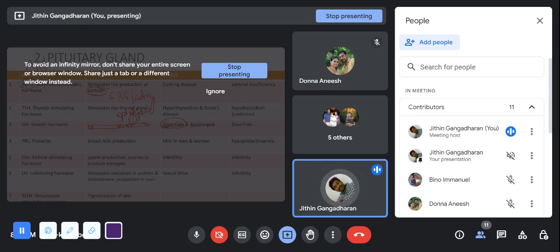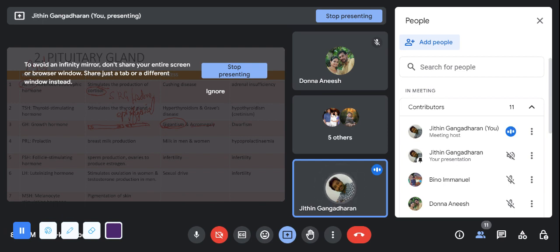Now, the fourth hormone is prolactin. What is the function of prolactin? Breast milk production, right? When there is an excess of prolactin, men also will produce milk through the nipples. That is the excessive production when there is an increase in prolactin secretion. The deficiency of prolactin leads to hypoprolactinemia. In some mothers, at the time of delivery, there will be a decrease in prolactin, which further leads to a decrease in the milk production of the mother.